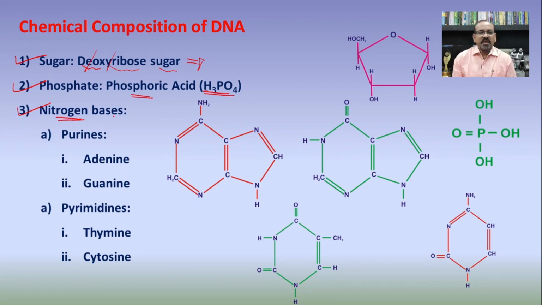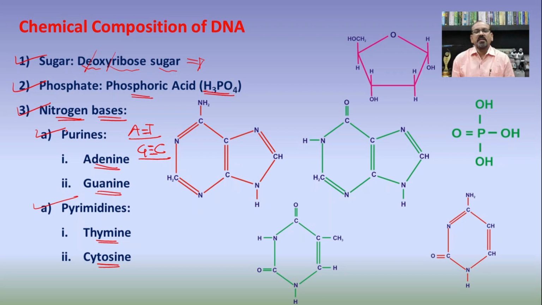And there are four different types of nitrogen bases which are classified into two types, that is purines and pyrimidines. The purines are double ring structures, adenine and guanine, while the pyrimidines are single ring structures, known as thymine and cytosine. So very simply we can remember this as ATGC, that is At Gandhi Chowk. There are two hydrogen bonds between A and T, and three hydrogen bonds between G and C.